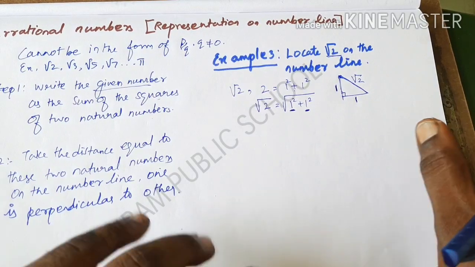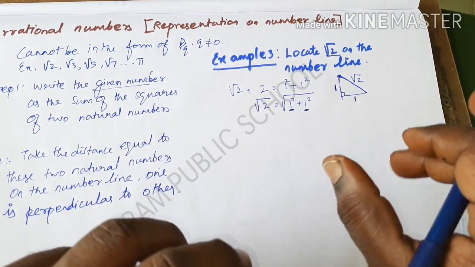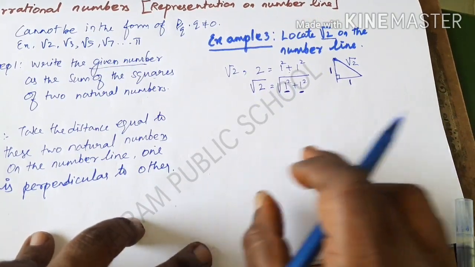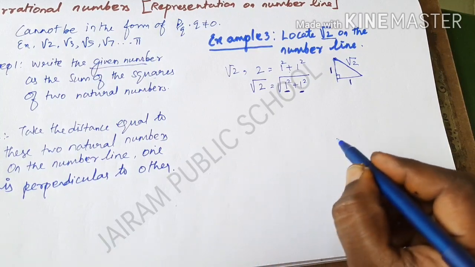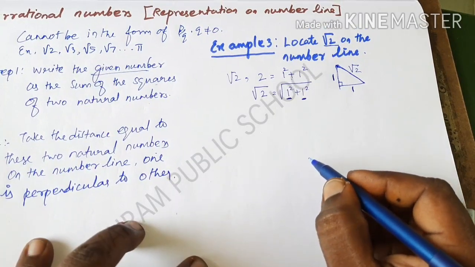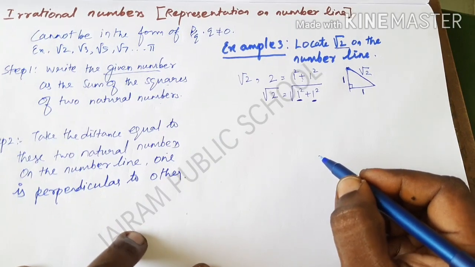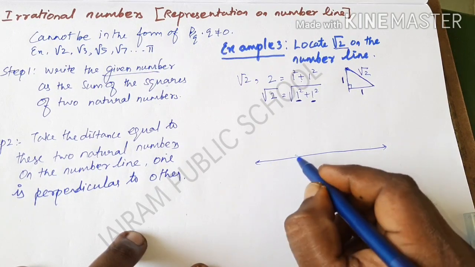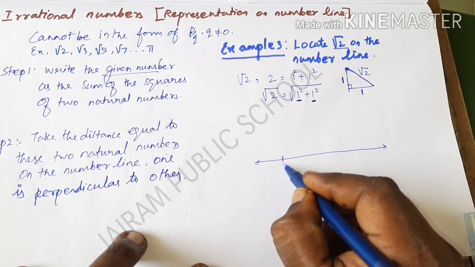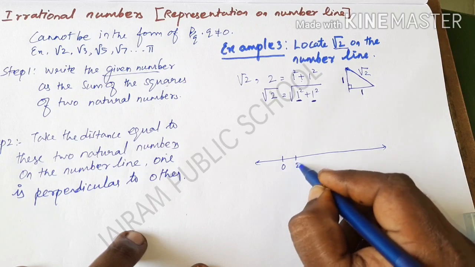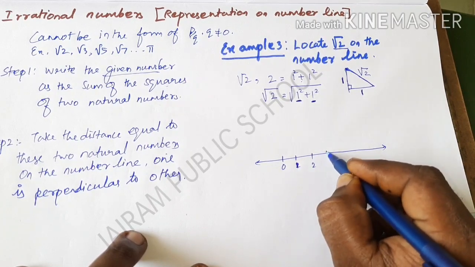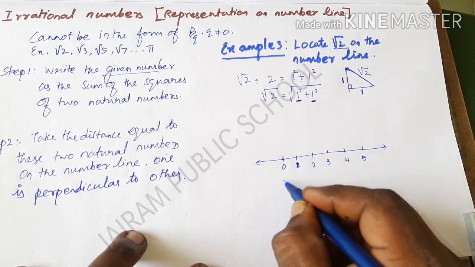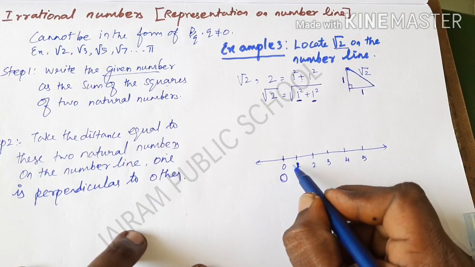In a similar manner you can represent root 3, root 5, root 7 on your number line. Now I am going to explain how to draw it on a number line. I am using a rough diagram to represent it, but you have to use a ruler and compass. First, by using the ruler I am going to represent the unit values: 0, then 1, 2, 3, 4, and then 5. The origin I am going to take as O.